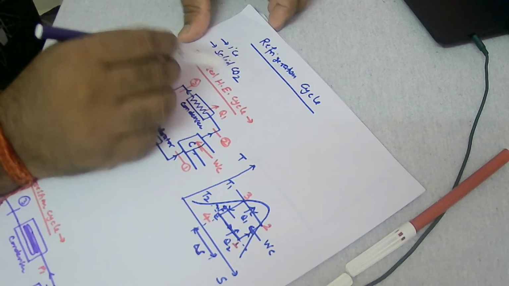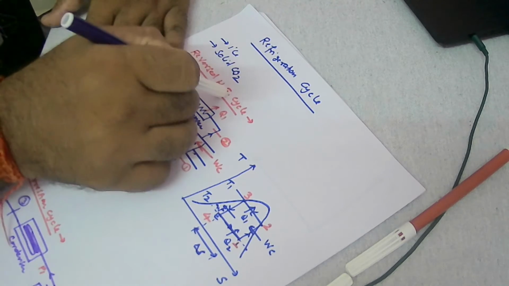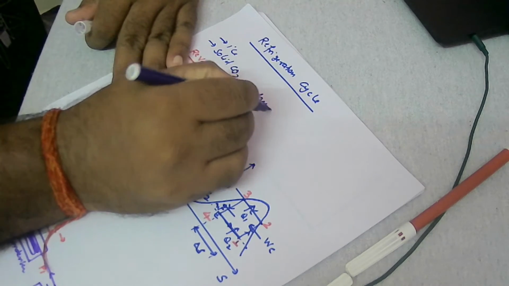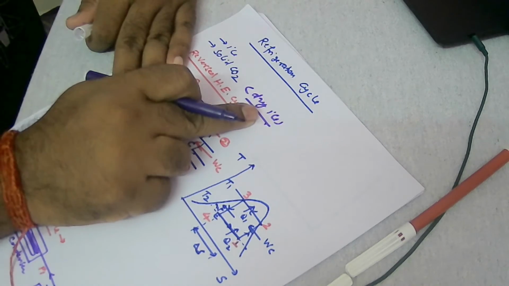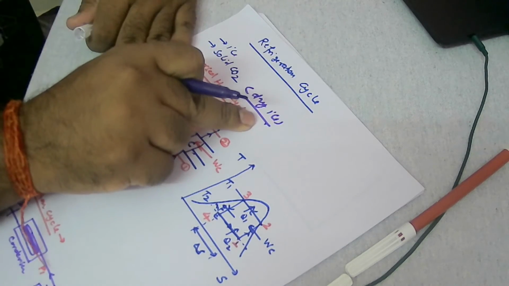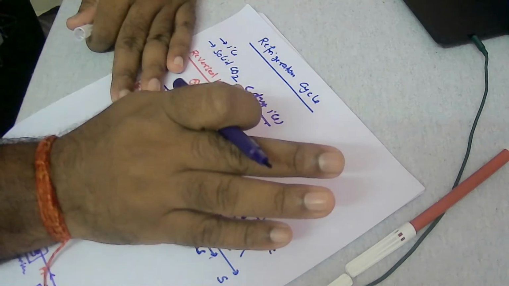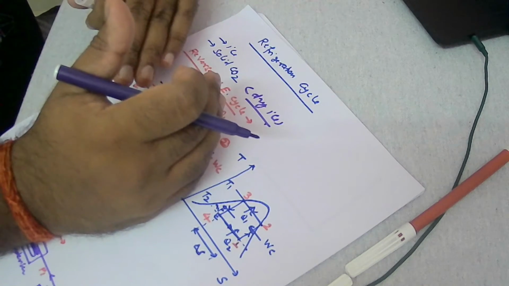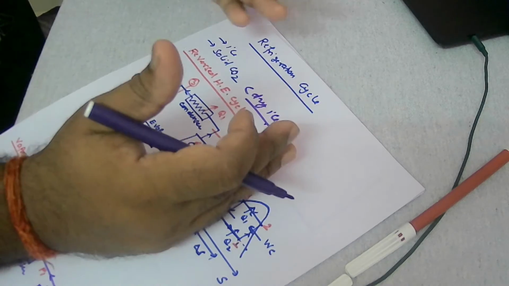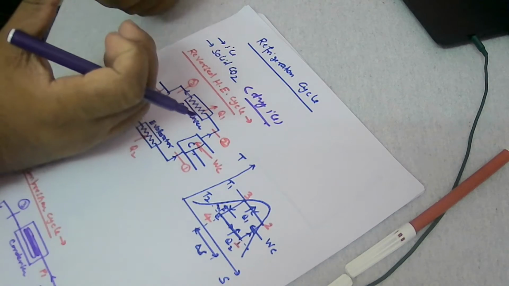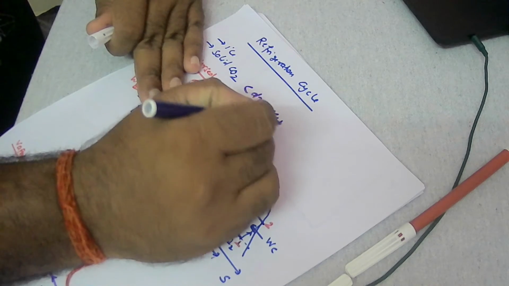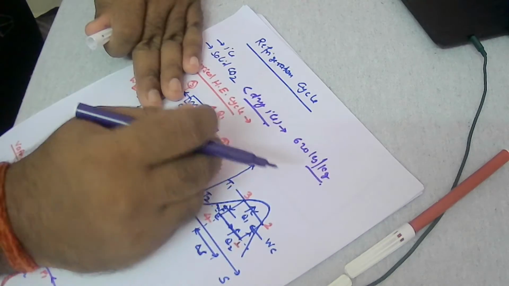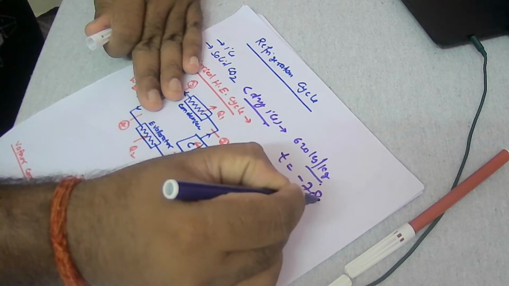The second way is called solid carbon dioxide. Another medium of refrigeration is basically solid carbon dioxide, or we can also say dry ice. At atmospheric pressure, CO2 cannot exist in liquid state, and consequently when solid CO2 is exposed to the atmosphere, it directly sublimates. That is, it directly goes from solid to vapor by absorbing the latent heat of sublimation from the surroundings. The latent heat of sublimation of dry ice is somewhere around 620 kilojoule per kilogram at 1 atmospheric pressure, and the temperature would be minus 78.5 degrees C.